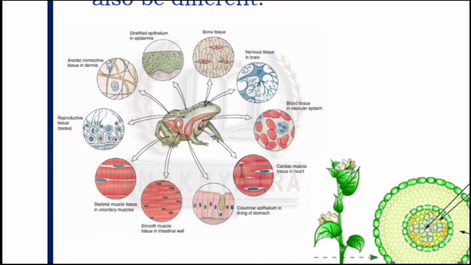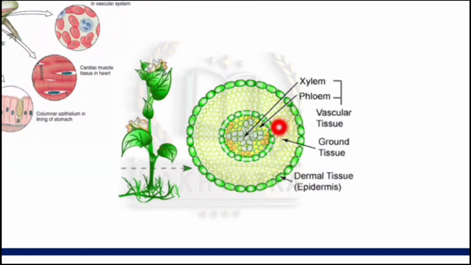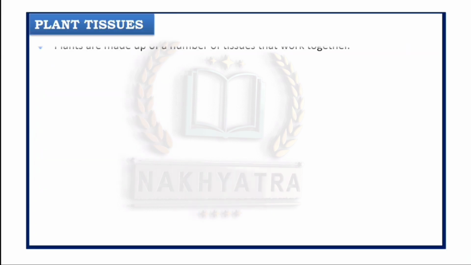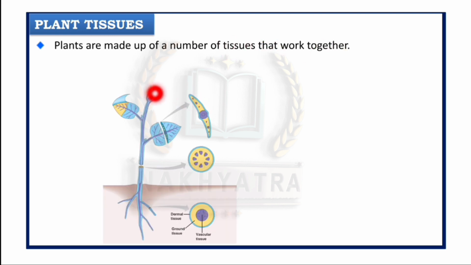Now look carefully. This is the structure of a tissue in animals. And this is the structure of a tissue in plants. Clear, everyone? Now see plant tissues. Plants are made up of a number of tissues that work together.